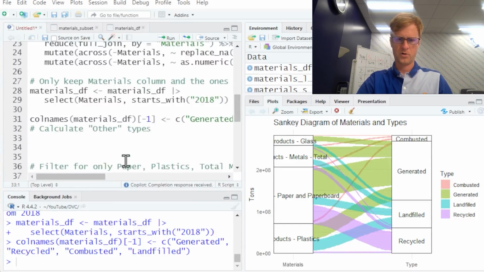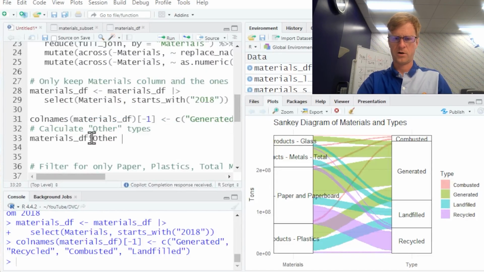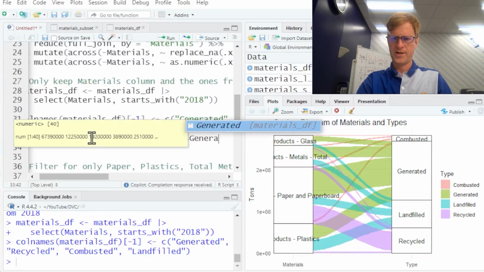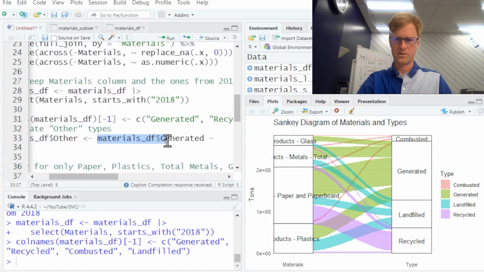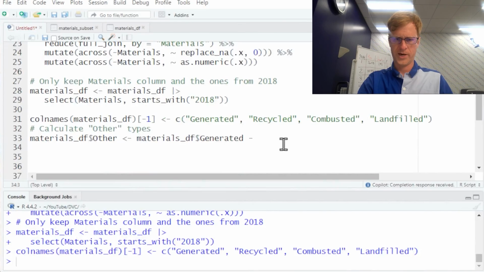All we need to do here is materials_df$other is materials_df$generated minus all the other things. All right, so we're going to make it.